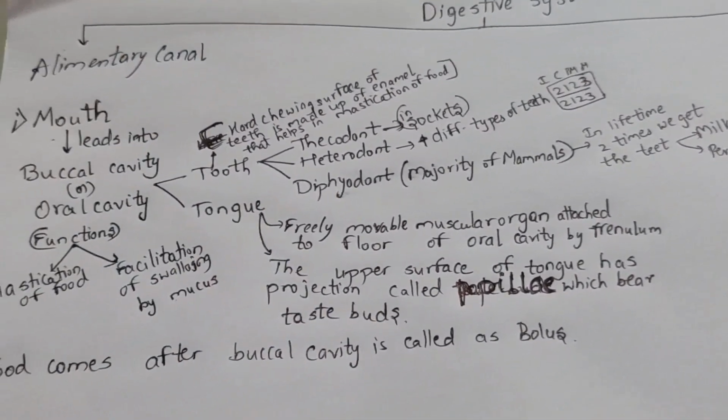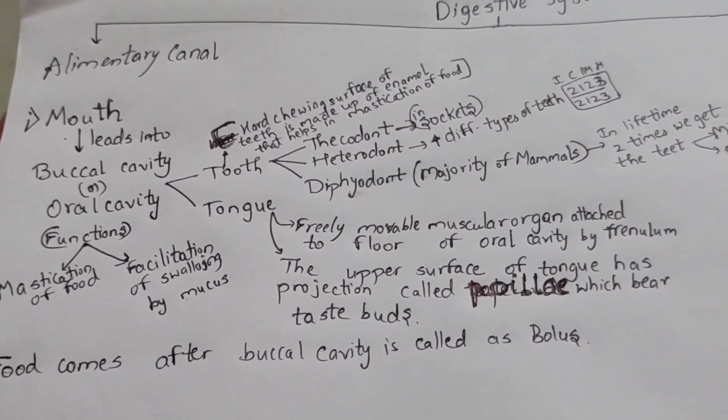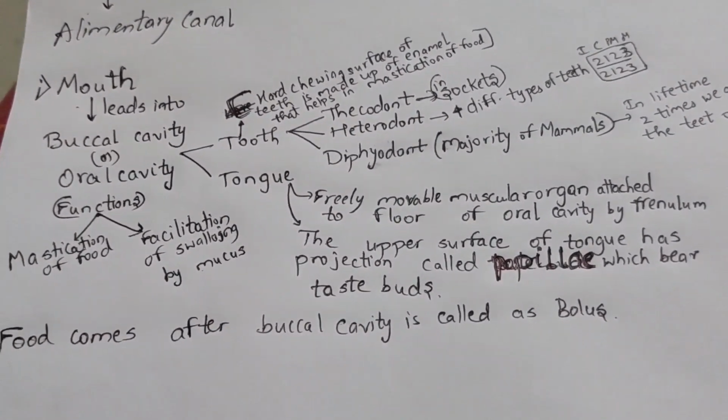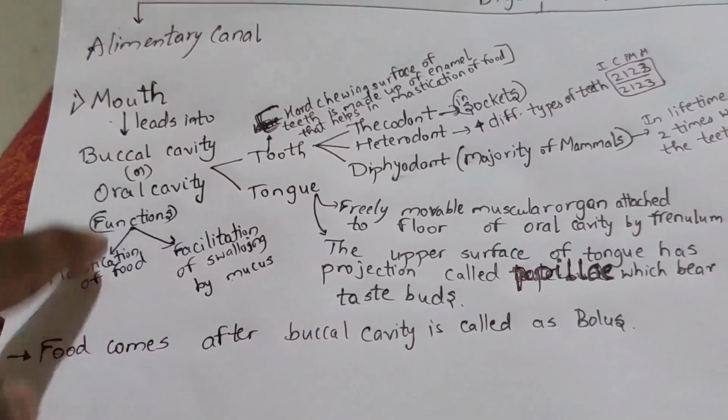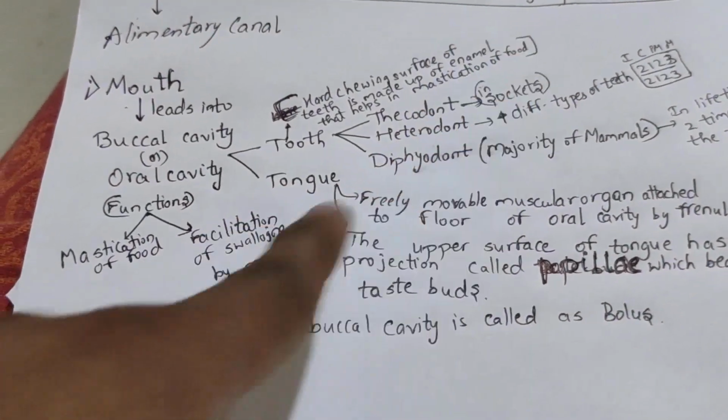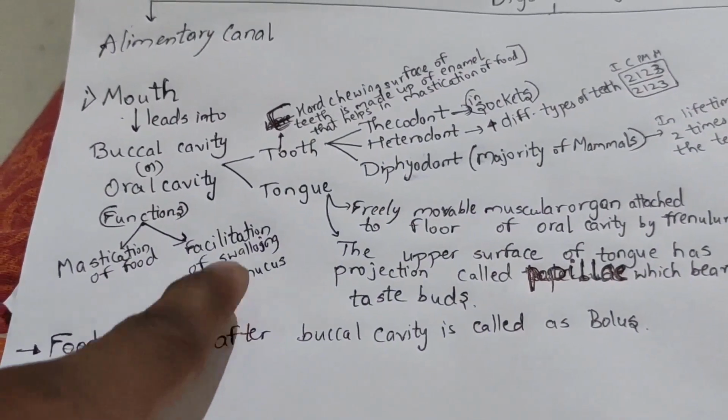And then next, coming to the buccal cavity or oral cavity and its functions: one is mastication of food, which the enamel does, and the second thing is facilitation of swallowing.